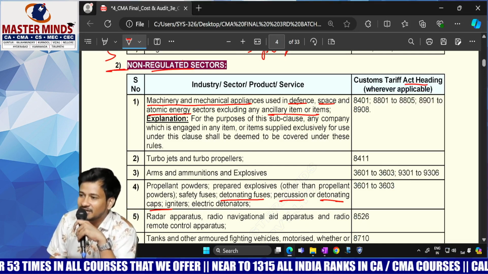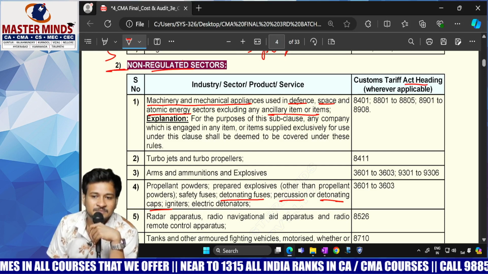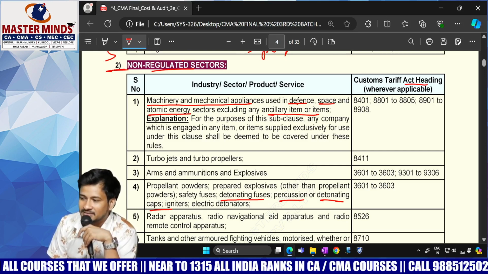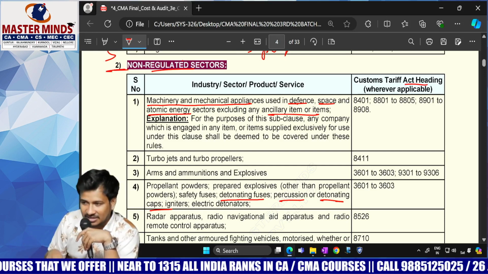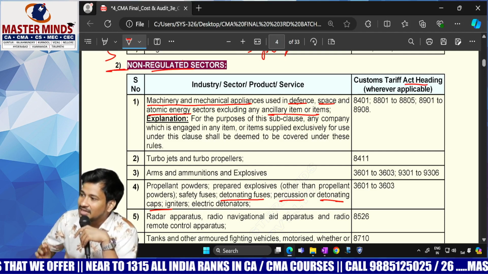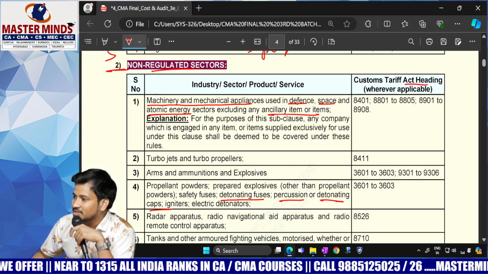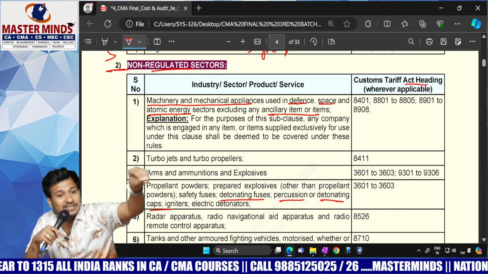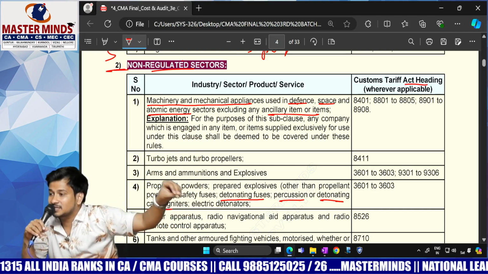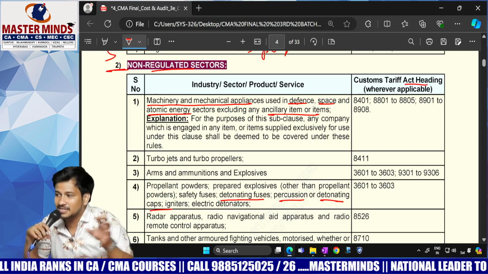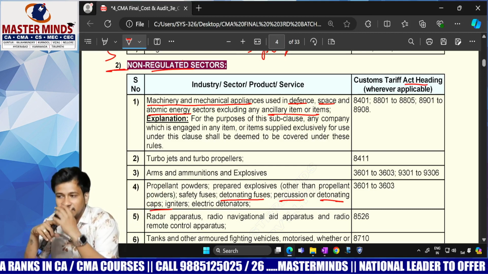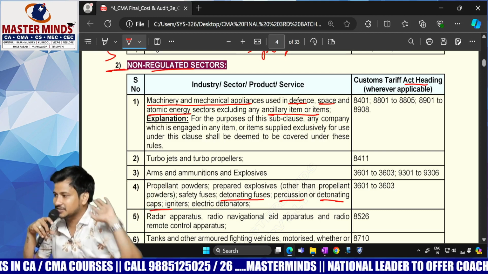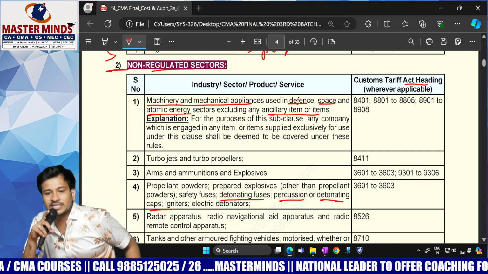Respond, is it clear? What is point number 1? Machinery and mechanical appliances for defense, space, atomic energy. Whichever companies are manufacturing all these machines, for all those companies, maintenance of cost records is applicable, provided it is satisfying the set conditions, like more than or equal to 35 crores.